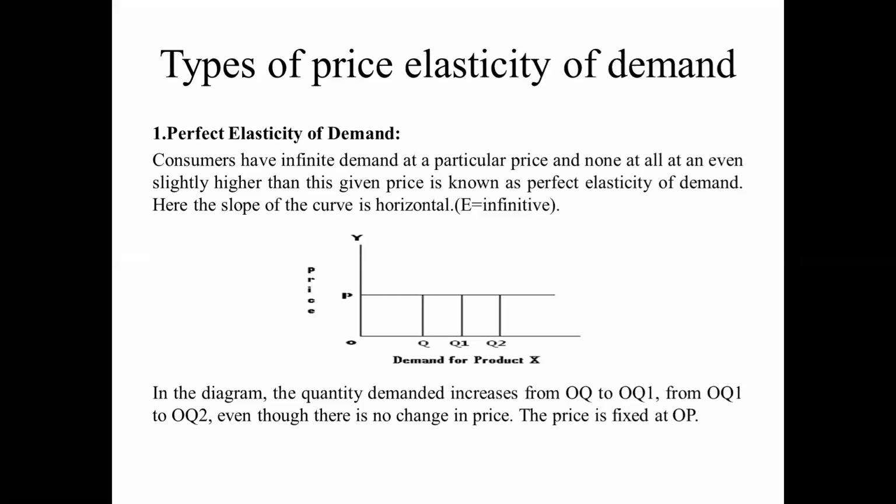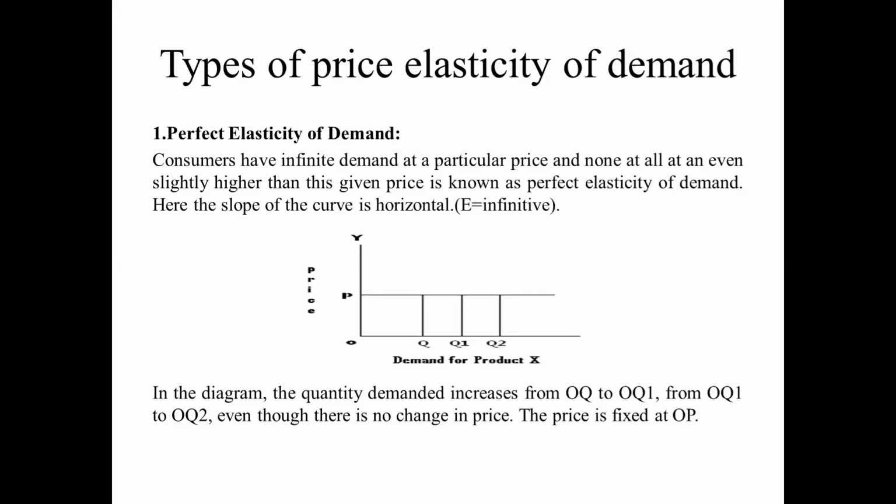That is called perfect elasticity of demand. For example, in summer cool items are more demanded, but the price of the particular product is not varied. That is an example of perfect elasticity of demand.